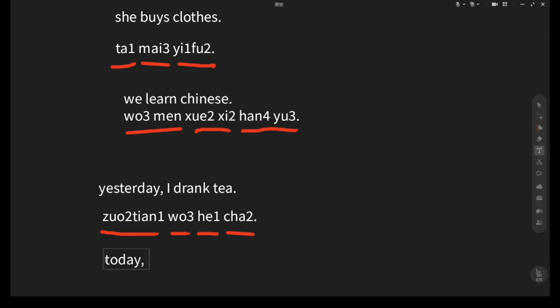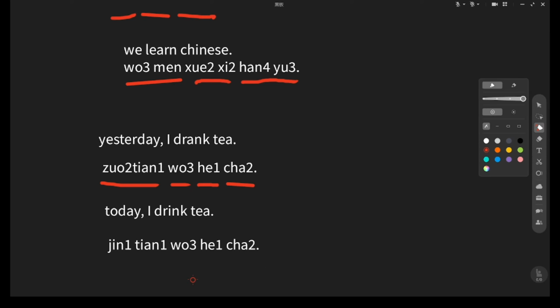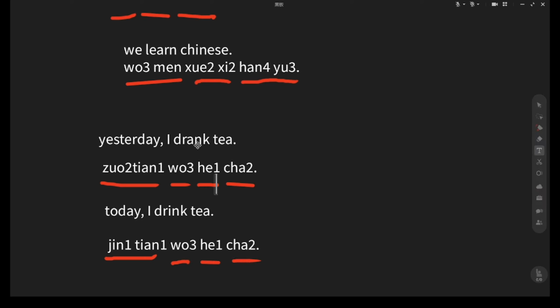Today I drink tea. In Chinese, 今天我喝茶. Let's say it one by one. 今天 today, 我 I, 喝 drink, 茶 tea. You see? 喝 drunk, 喝 drink, 喝 totally same.